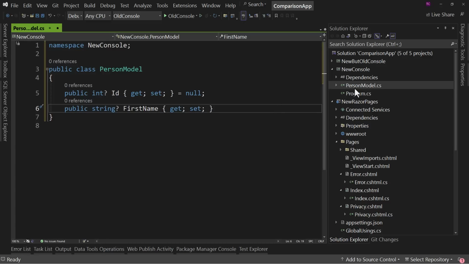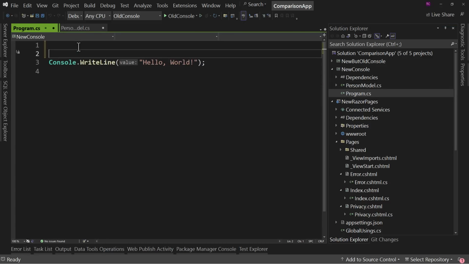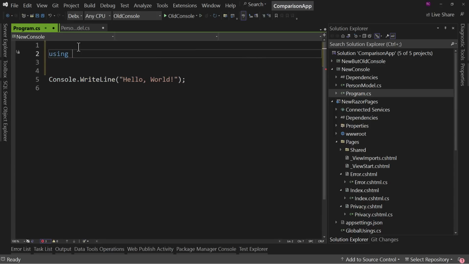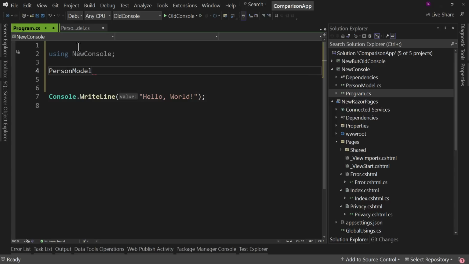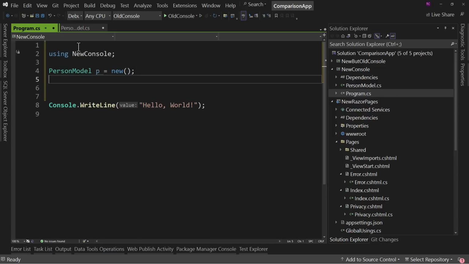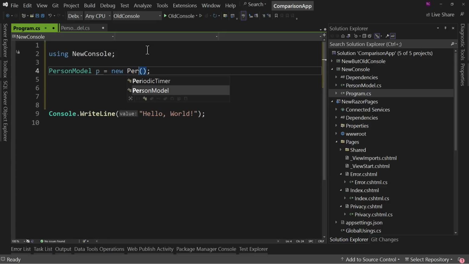Why is that important? Well, let's come over here to Program.cs. And let's come down here. Let's go up here. And we're going to say, well, actually, first, using directive. So using new console, we're going to say PersonModel p equals new. It's not one of those shortcut things that Microsoft created. We don't have to use it. But notice that, why do I say new PersonModel? I'm repeating myself. So I can just say equals new.